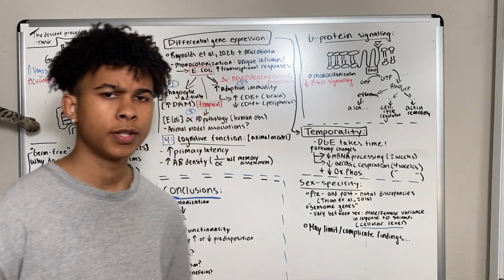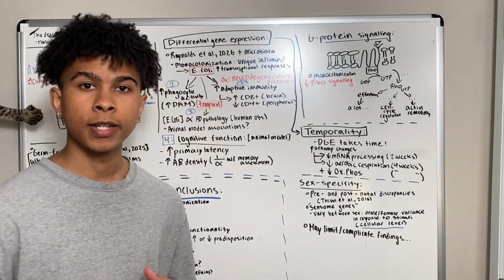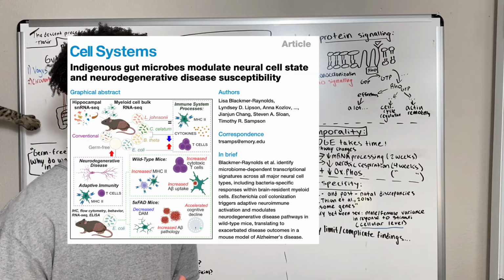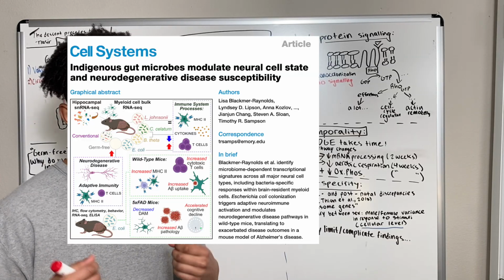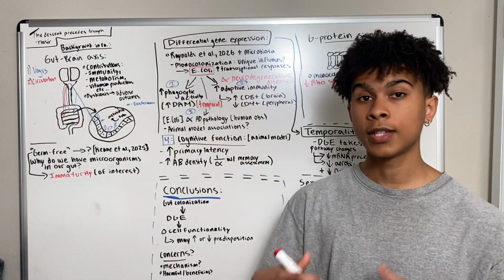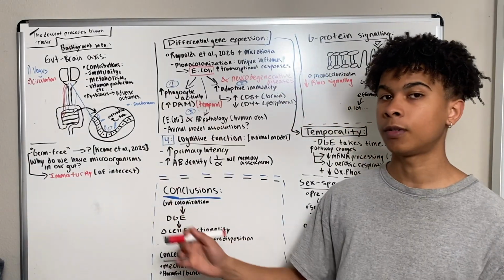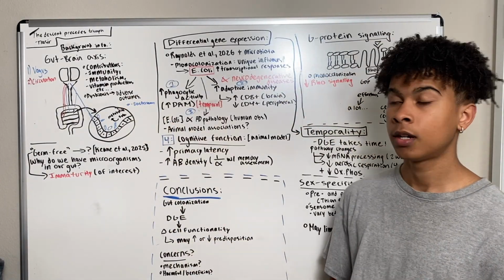Okay, so today I'm going to discuss a recent paper out of Cell Systems titled Indigenous Gut Microbes Modulate Neural Cell State and Neurodegenerative Disease Susceptibility. I'm going to begin with some background information pertinent to this paper.